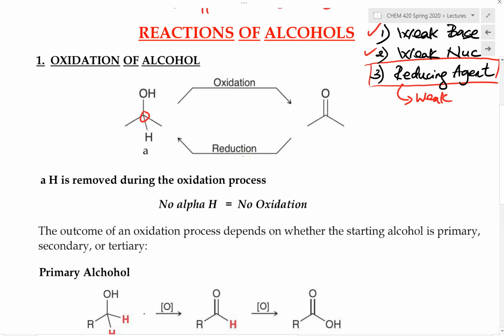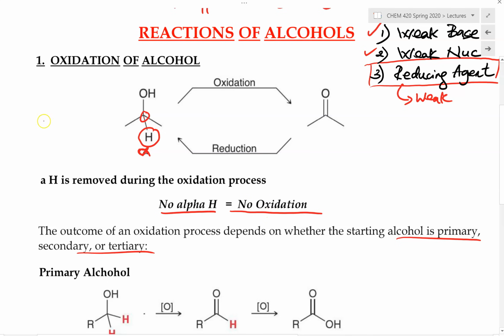So again, these two processes are the opposite of each other. Now, not all types of alcohol can be oxidized, but only some can be. What are the alcohols that can be oxidized and how do we recognize them? Primary and secondary alcohols can be oxidized, but not the tertiary alcohol. How we recognize this is as follows. In order for an alcohol to be oxidized, it needs to have an alpha hydrogen on it. So this is the alpha hydrogen. If an alcohol does not have this hydrogen, it will not undergo oxidation. So no alpha hydrogen, no oxidation.